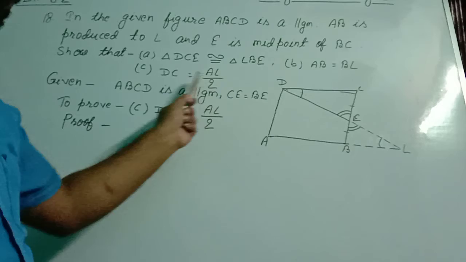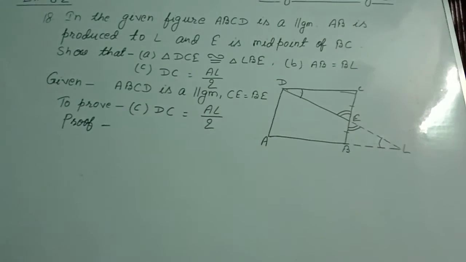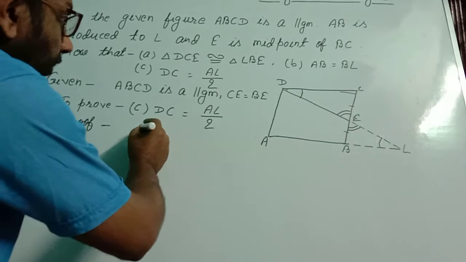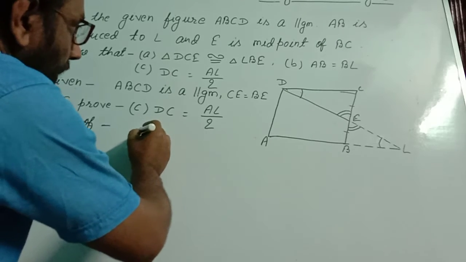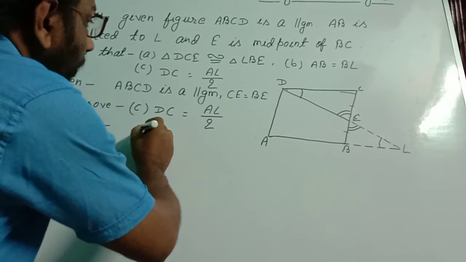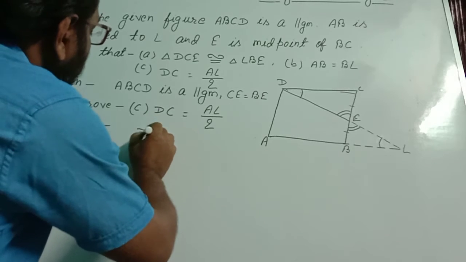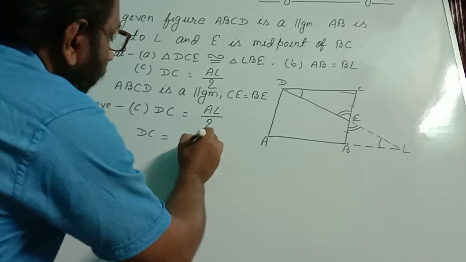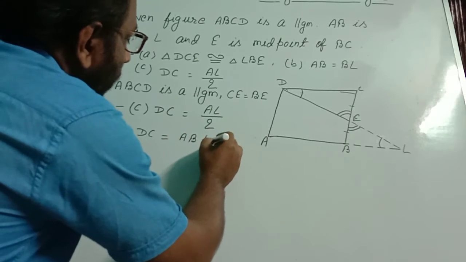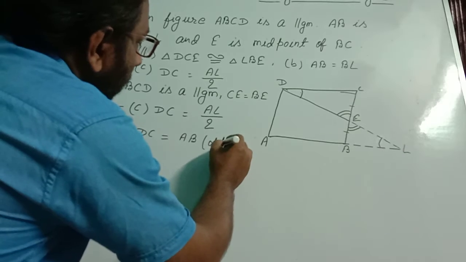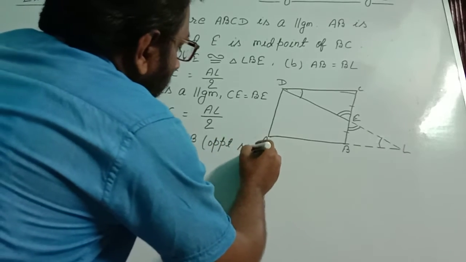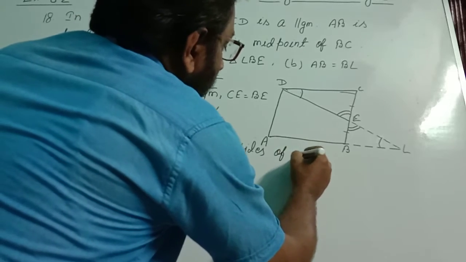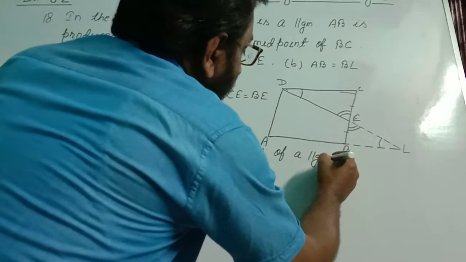Third proof is DC equal to AL by 2. So for that we will write DC equal to AB, opposite sides of a parallelogram.